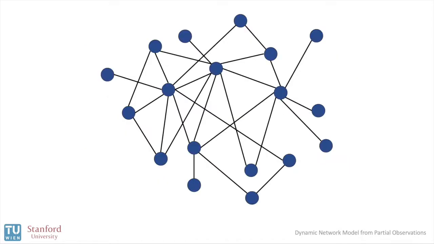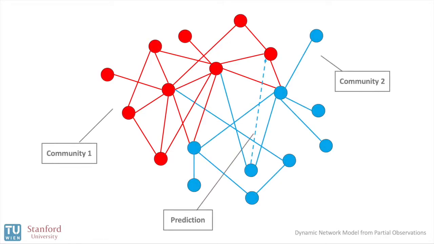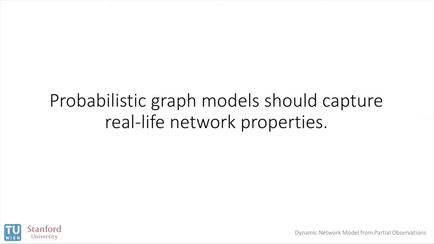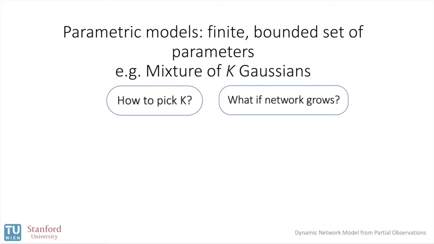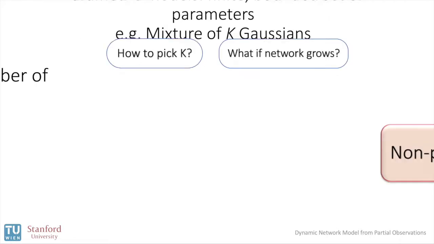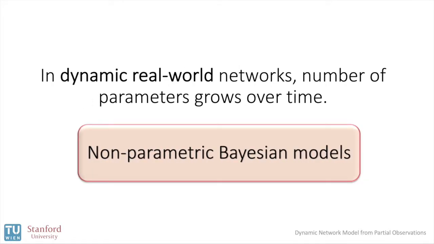Probabilistic modeling allows us to infer network properties like community structure and predictive distribution. However, the efficacy of probabilistic modeling relies on capturing real-life data properties. For one, most of them are based on parametric models, which require prior knowledge of the underlying network. We benefit from non-parametric Bayesian models instead.